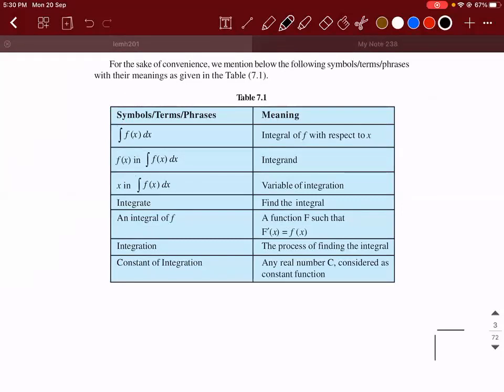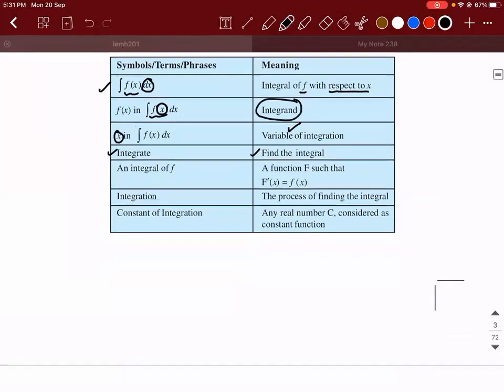So let me read out the phrases and the meaning of it. How do you read it? Integral of f of x, or integral of f with respect to x. That is why I told you this dx is important. This f of x is called the integrand. Whatever is inside this bracket, x, is called the variable of integration. Then integrate: whenever a question says integrate, you need to find the integral, which means you need to do that operation and find the answer.